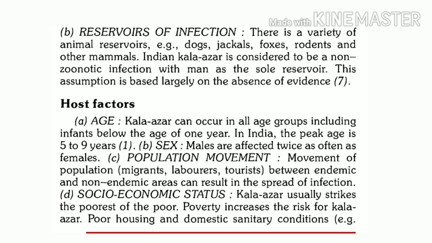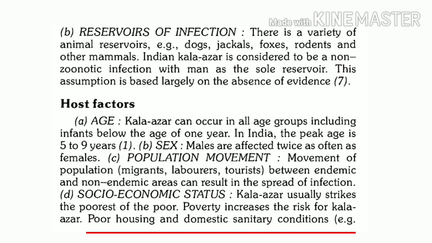Poverty is basically related with poor housing conditions, and whenever there are poor housing conditions and the walls of houses are kacha walls, there is a possibility of presence of different cracks or fissures or crevices in such walls or even in the flooring or even in the ceiling.